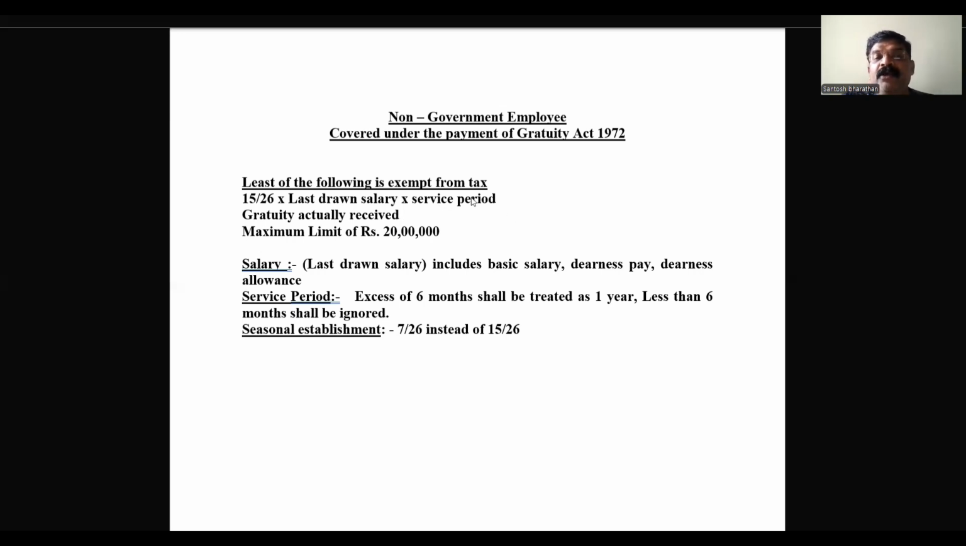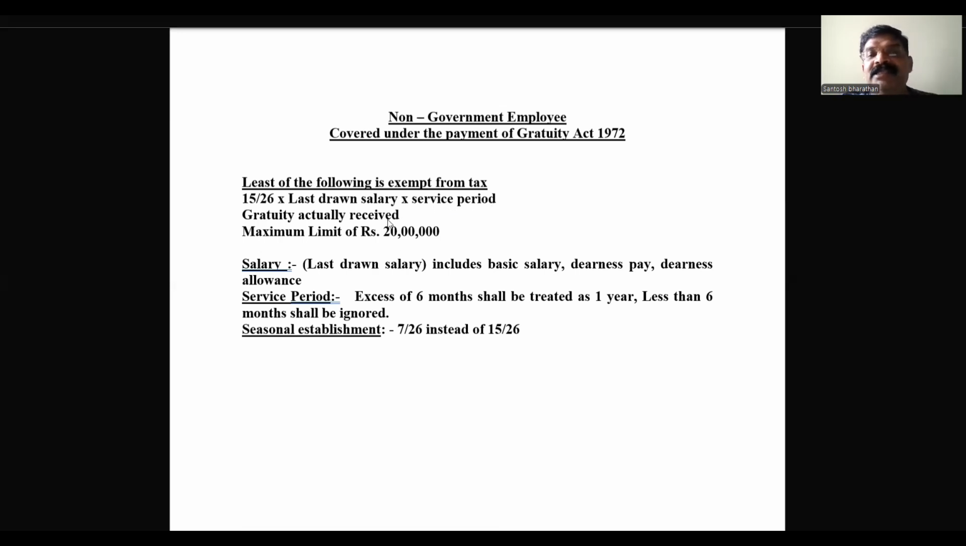Now the service period: fractions of the service period of more than 6 months will be converted into 1 year. Less than 6 months will be totally ignored; we are not going to consider it. For example, if I have worked for 39 years, 5 months, 1 day, I consider only 39 years. 5 months, 1 day is ignored. Whereas if I work 39 years, 8 months, 1 day, it will become 40 years, converted into one completed year of service. So this is how we are going to calculate the service period.